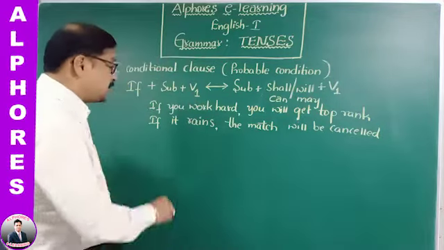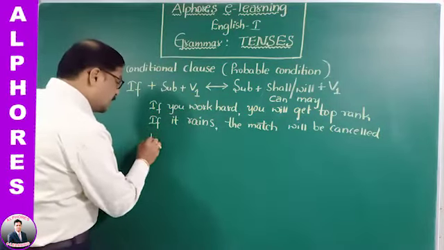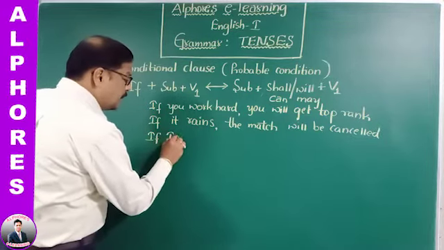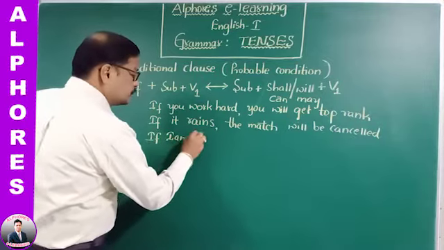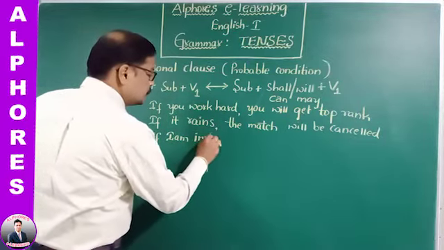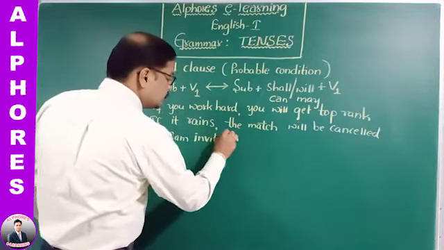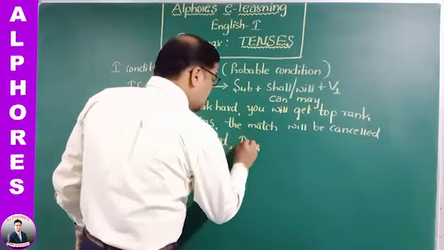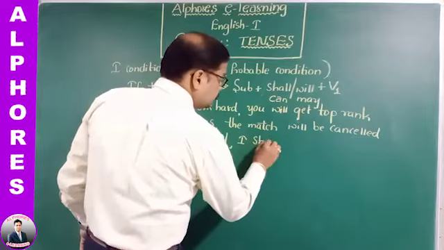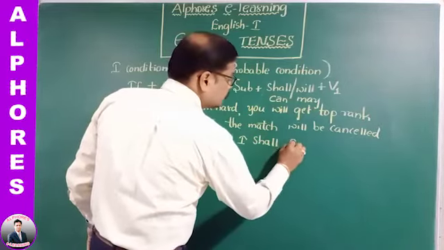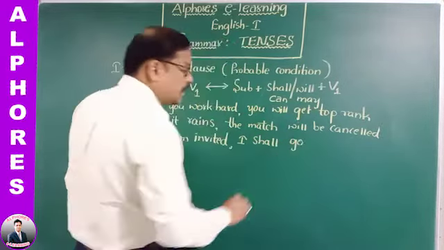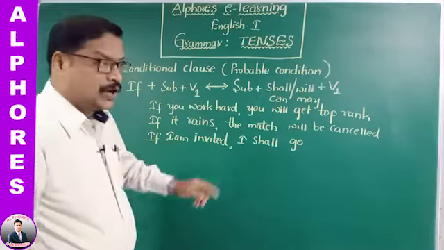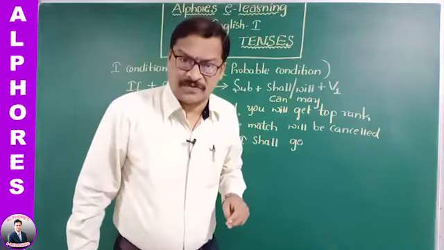Okay, so in the same way, we can write another sentence also here. If I am invited, I shall go. If I invite, I shall go, that gives wrong sense.